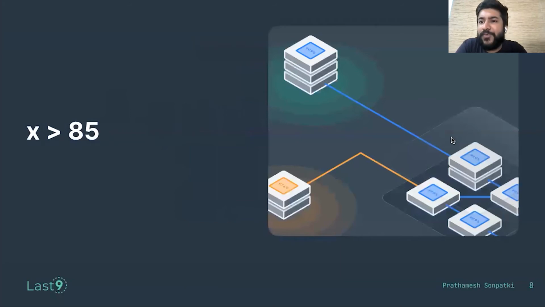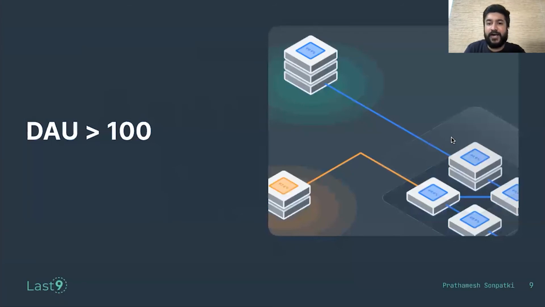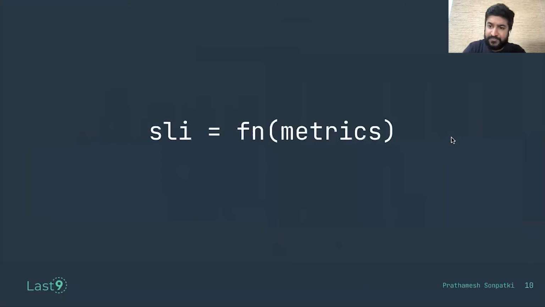And pretty much solve the problem of defining the goodness criteria. The question remains though that, for example, in this case, I have used x greater than 85. 85 can be the value that I want to be above a certain limit. But what is X in this expression? It can be daily active users, failed tenants, pod availability, or payments failed ratio. It is nothing but just a service level indicator, depending on what service I am measuring the objective on.